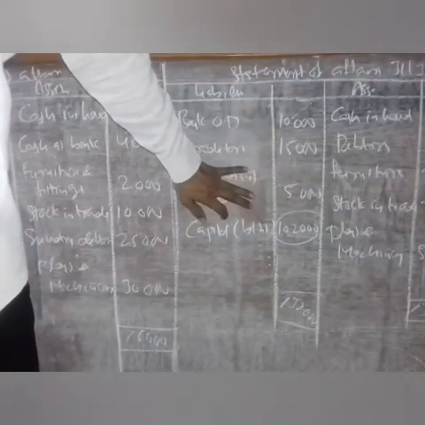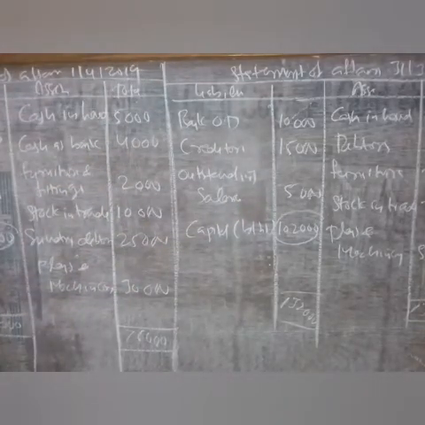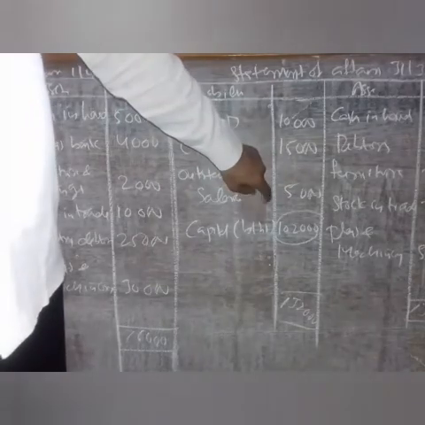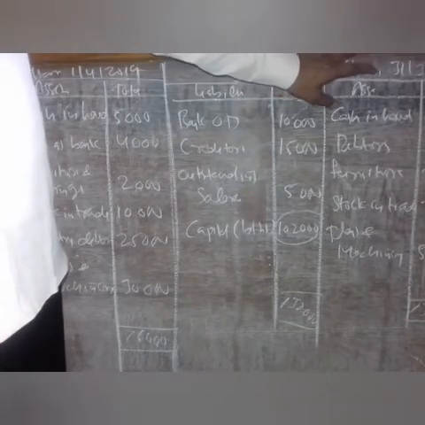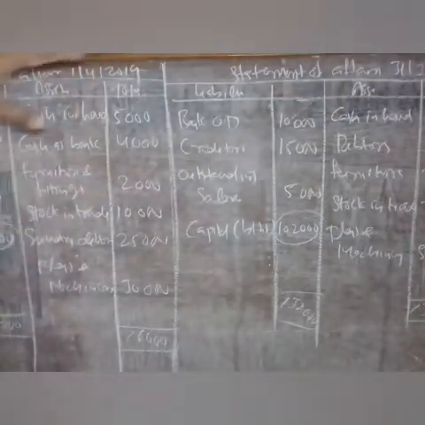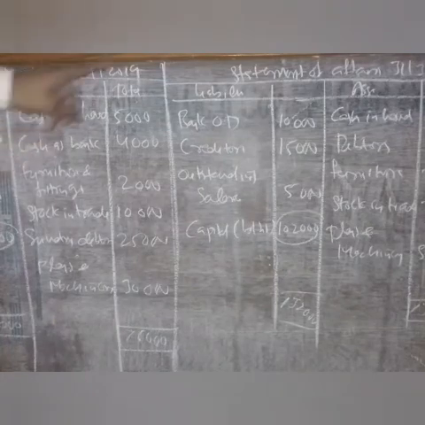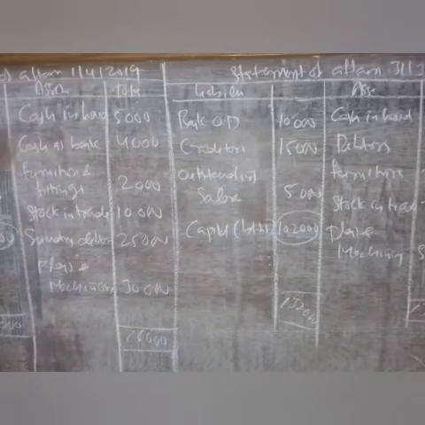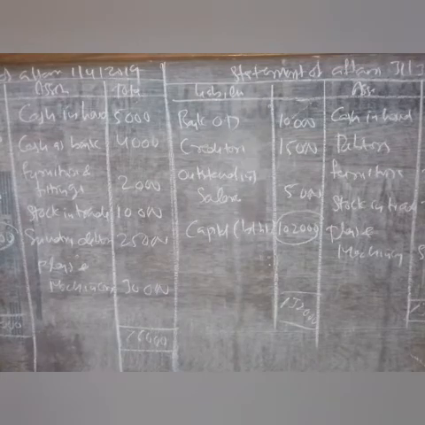This is the capital, a balancing figure. Balancing figure means we find this capital by preparing the statement of affairs as on 31st/3/2020. So now we have prepared the opening statement of affairs and the closing statement of affairs. To find out the profit or loss of the organization in a single entry system, we have to prepare the statement of profit or loss, which we will see now.